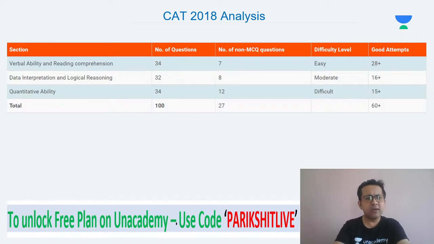What about DILR? If it is a moderate level of DILR, we are looking at 16 plus attempts out of 32. Basically, 50% of the questions you need to attempt, if the difficulty level is moderate. And if the difficulty level is difficult, it would come down below 50%. So I think the golden rule to remember here is, if something is easy, your attempts should be as high as 60-65%. If something is moderate, your attempts could be around 50%. And if something is difficult, your attempts could be around 40%. So 40, 50, 60 is the golden rule. 40% for a difficult section, 50% for a moderate section, 60% attempts for an easy section.